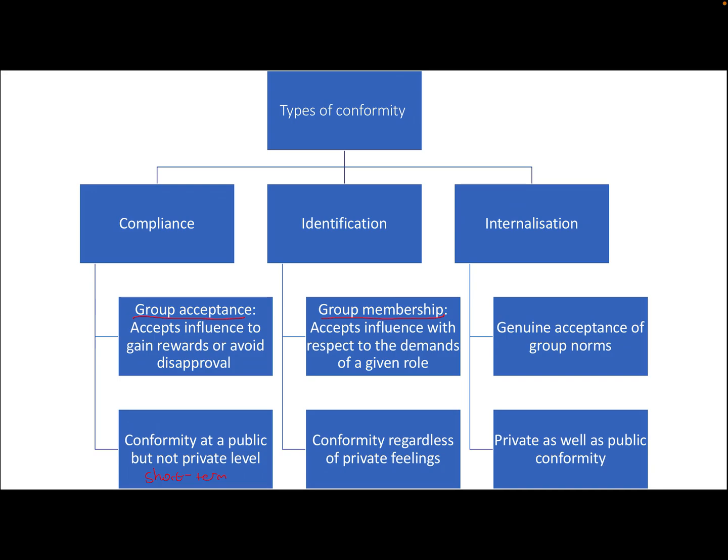We're going along with the group, both privately and publicly, but only because we value that group. We might not privately agree with all of the beliefs of the group, but how much we value membership is greater than needing to privately agree with all of the beliefs of the group. And then finally, we move on to internalization. This is true conformity. This is where we genuinely accept the group norms. We genuinely accept their beliefs and their attitudes and their behaviors because we've adopted that as part of our own belief system. So for that reason, we have private as well as public conformity.